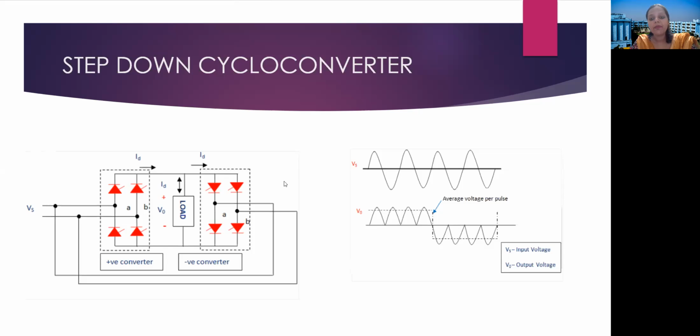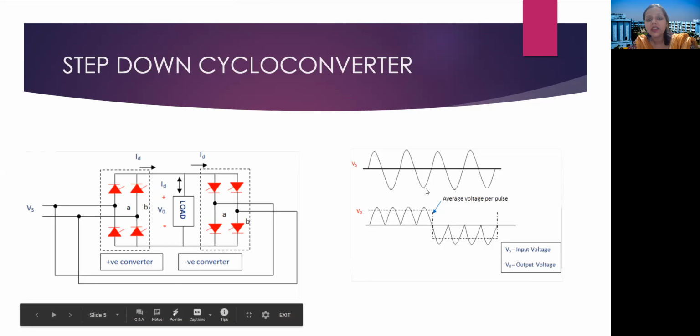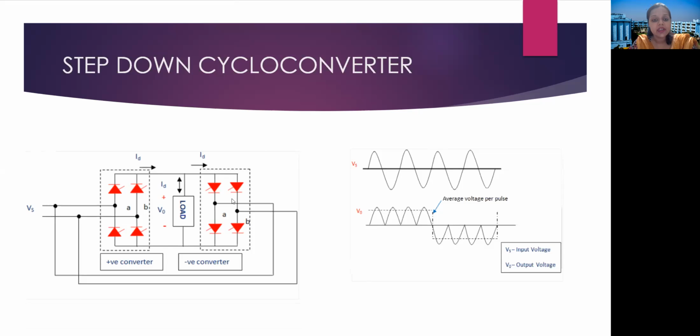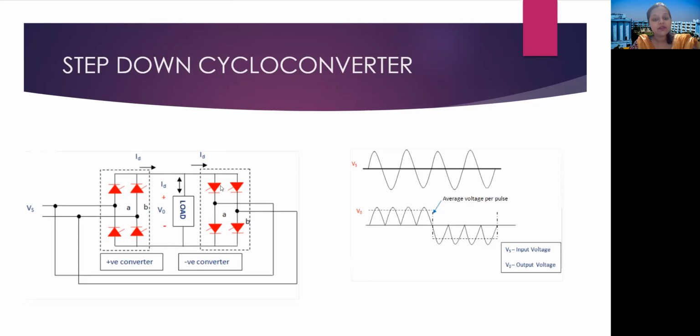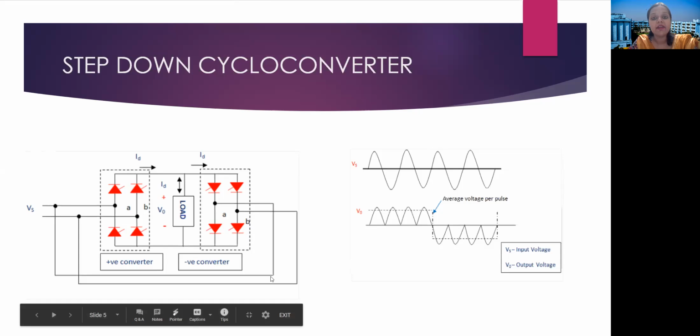Why? Suppose for this positive half of the source voltage, we will have this thyristor B and this thyristor A forward biased, right? So current will flow through this B, the load, and through this A of the negative converter.